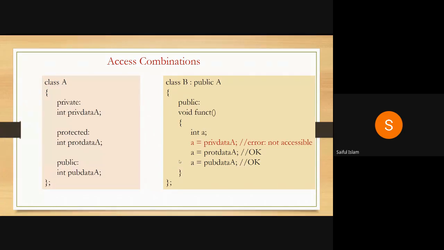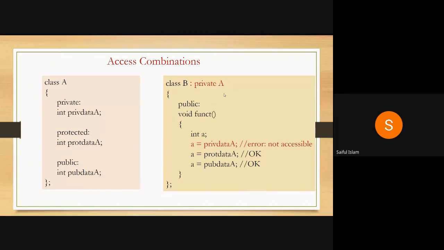For an object, you can only access public data of the base class and public data of class B and class A. Now, if instead of public we try to make it private, what will happen? So if you make it private, look at this one. The class is derived privately from class A. Now, can I access the private data? The answer is no, you cannot access the private data. Can I access the protected data? Yes, you can. Can I access the public data? Yes, we can access the public data.